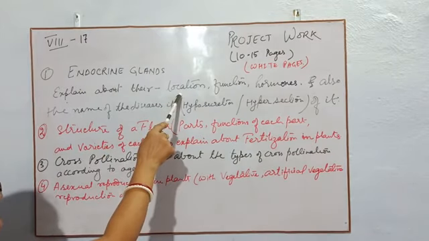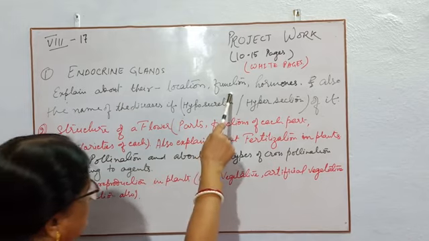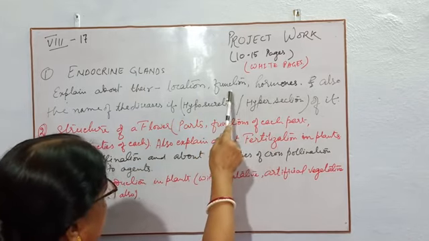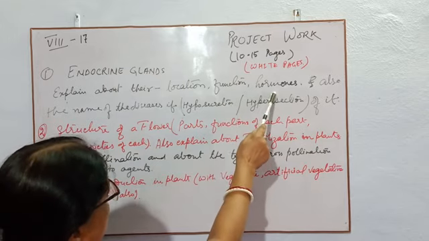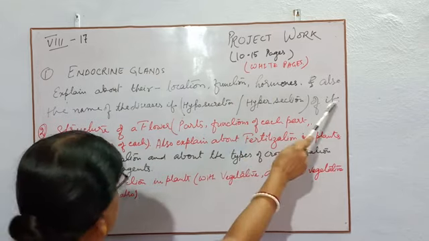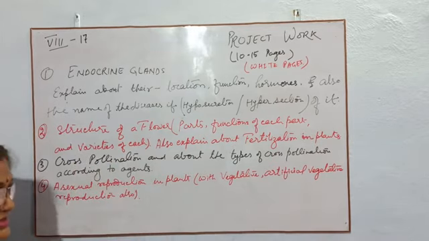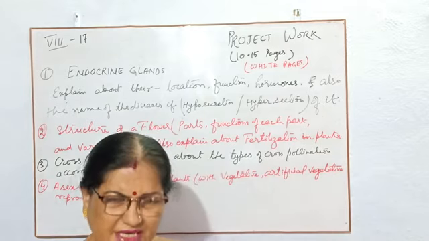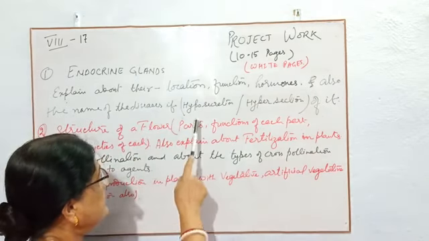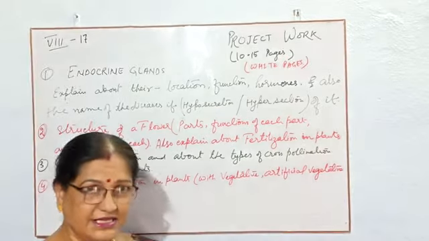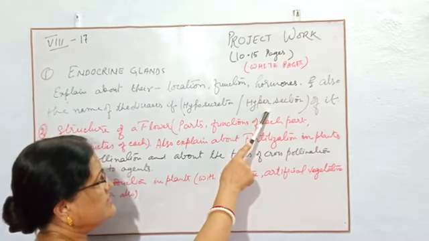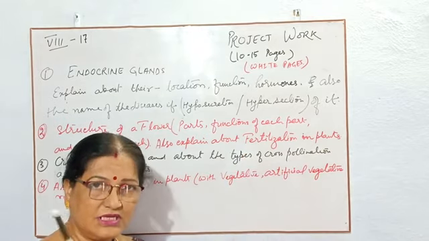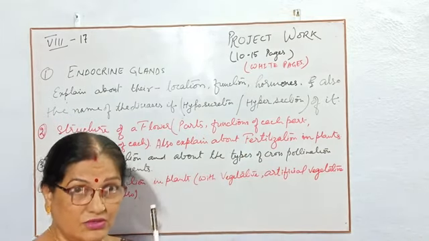Explain about their location. Then you have to write about their function. Or you can mention the hormones first, then the function. About the hormones, about the function, and then also the name of the disease. Which type of disease we can get if the hormone is secreted less in amount, that is hyposecretion, and if the hormones are secreted more in amount, that is hypersecretion. Just the name of the disease, not about the disease.